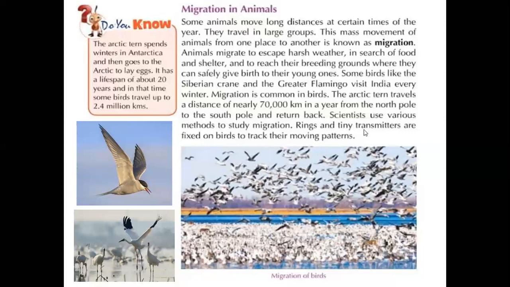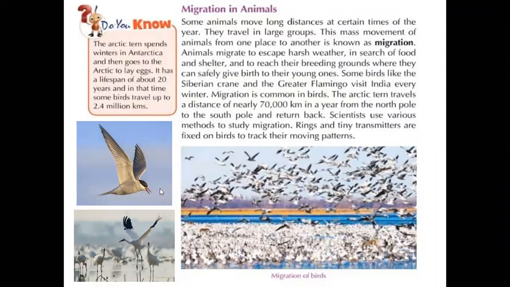Scientists use various methods to study migration. Scientists are still working out how birds migrate from one place to another. They are using rings and tiny transmitters fixed on the birds.